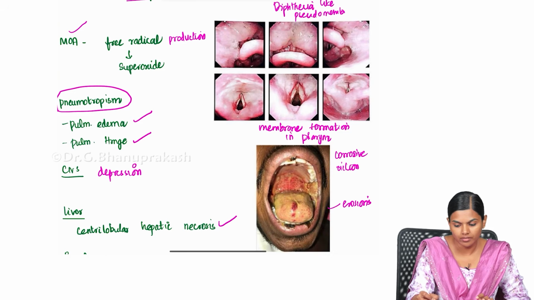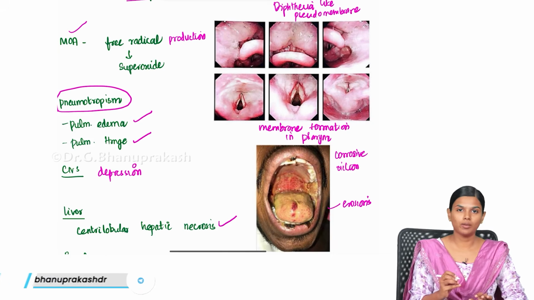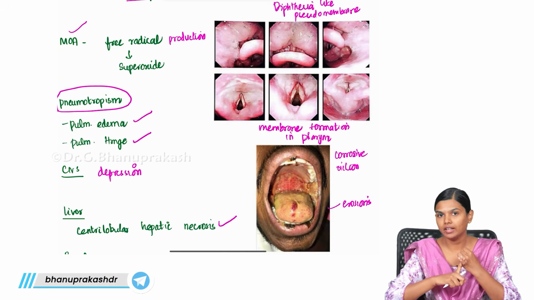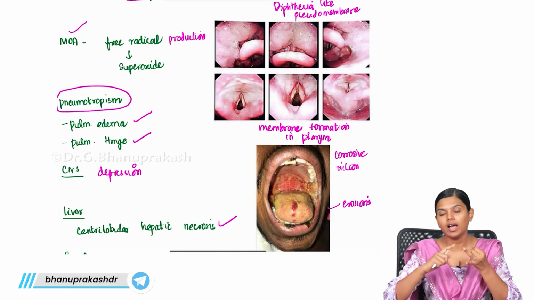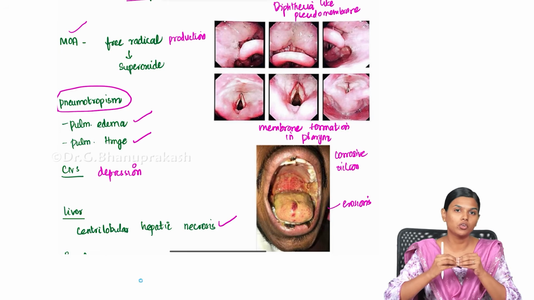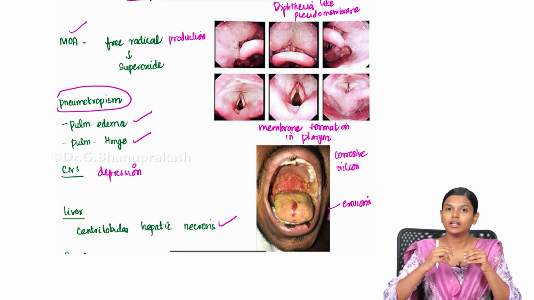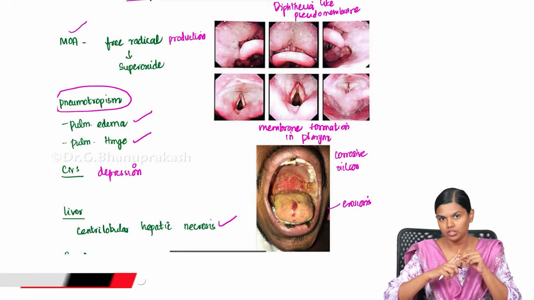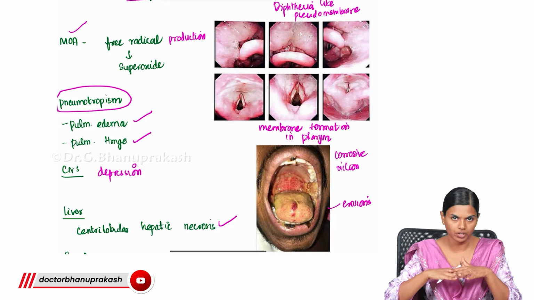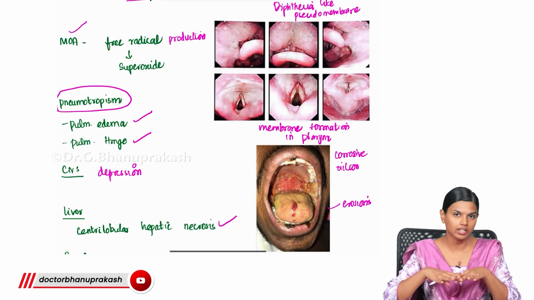This is very typically seen in Paraquat poisoning. So first, because of this corrosion, you will get erosion of the oral mucosa, and in the pharynx you will get pseudomembrane formation, and because of this pneumotropism, in the lung you will get severe pulmonary edema and hemorrhage, and it will cause damage to kidney, liver and CNS depression. Everything is due to the free radical production.